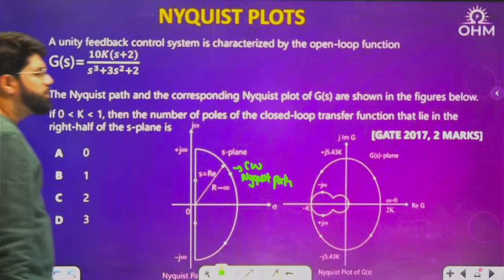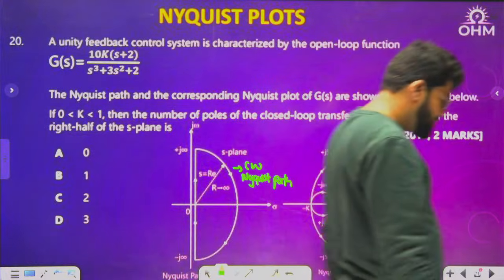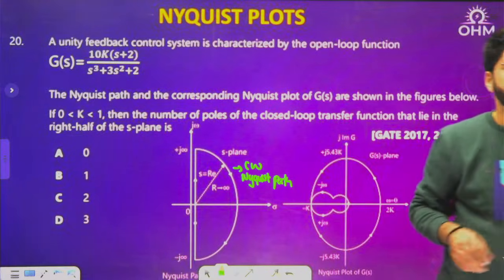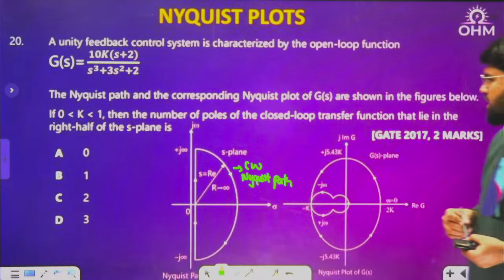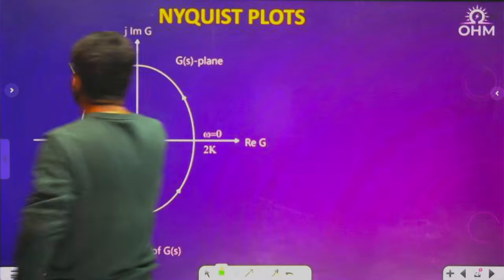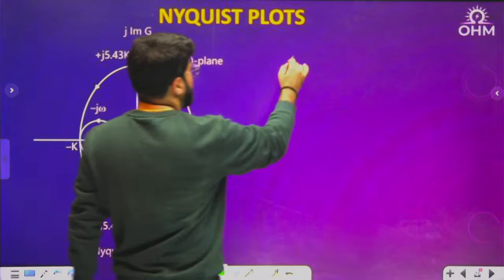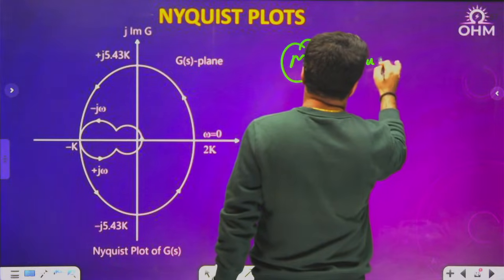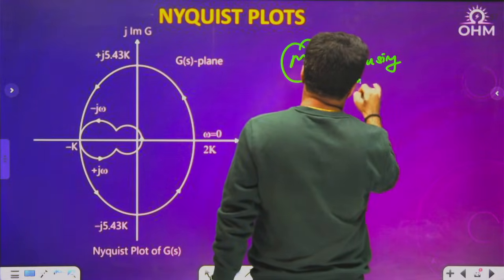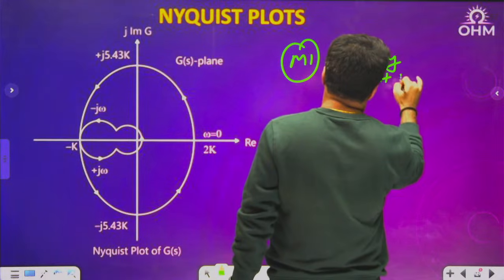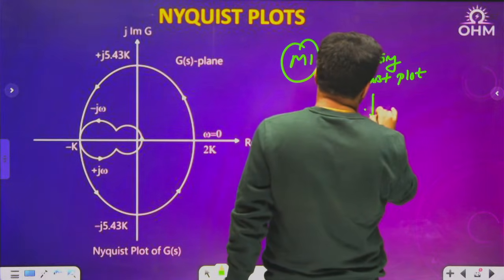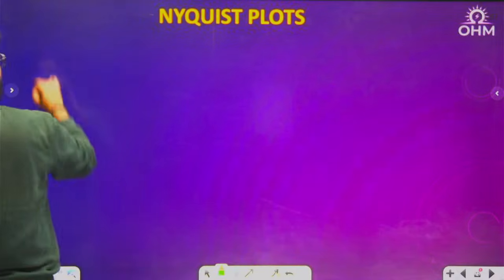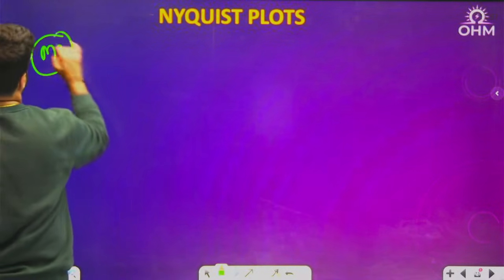Now let's be smart in this question. This is a very smart question. Method number 1: solve using the Nyquist plot. You try using the Nyquist plot, I'll give you that as homework. Method number 2.